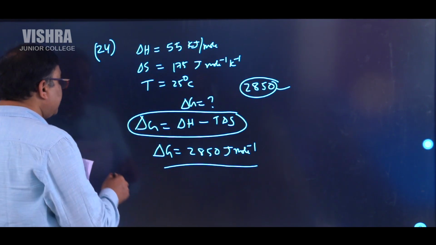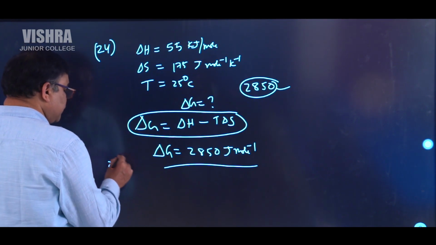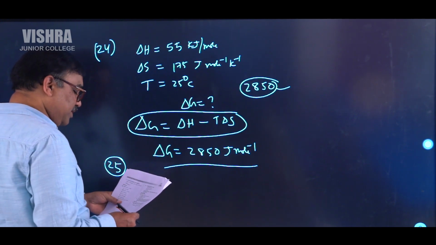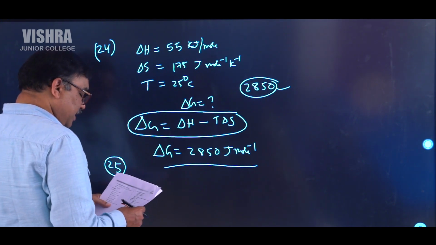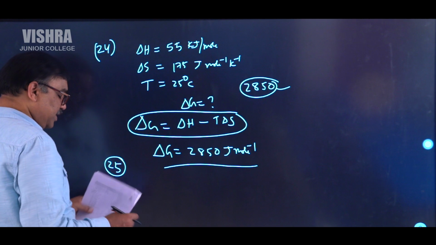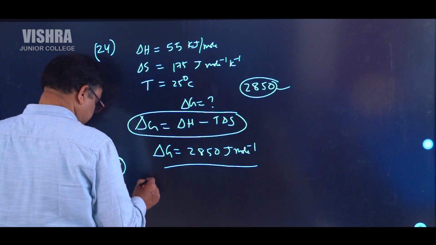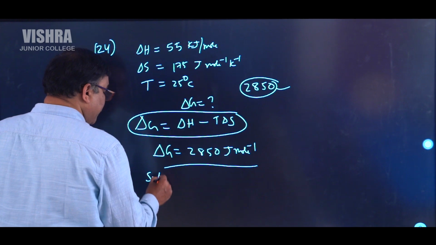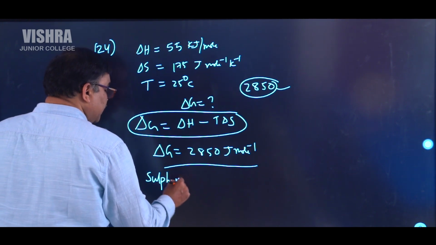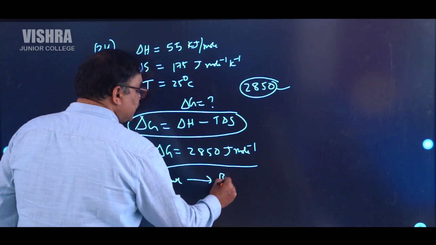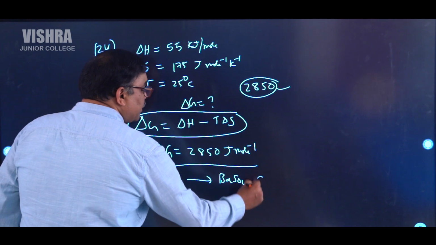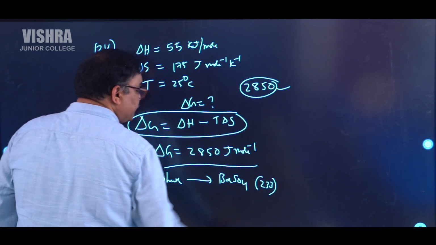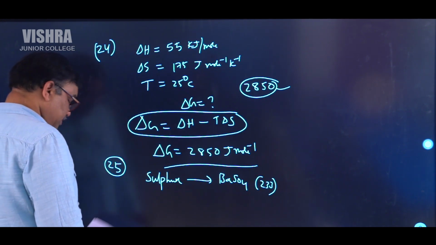So the next one and the last one is the 25th question from this morning session. Here we have to calculate using Carius method. See here, barium sulfate. So sulfur can be estimated by barium sulfate. Its molecular weight is 233.